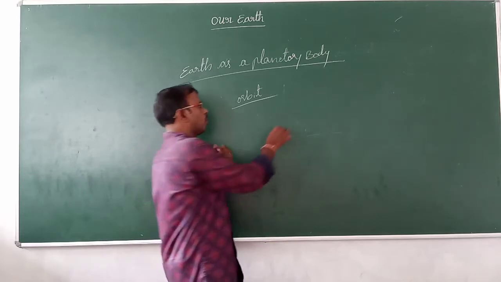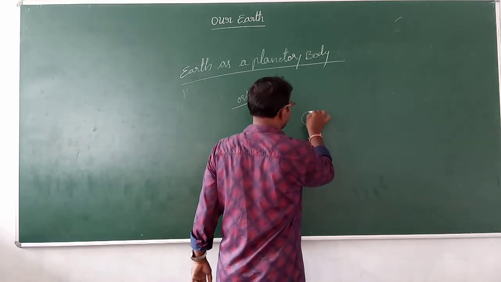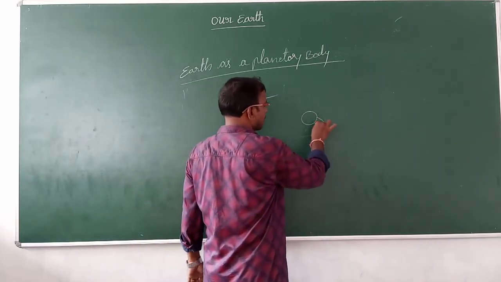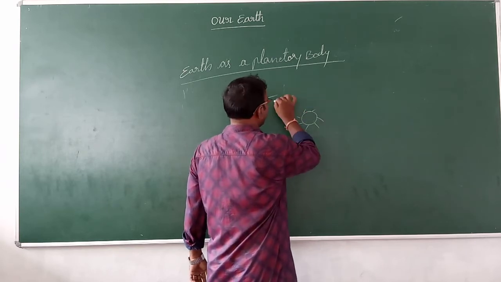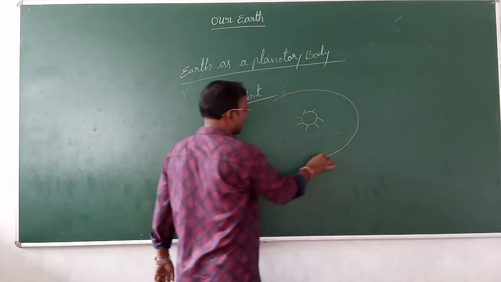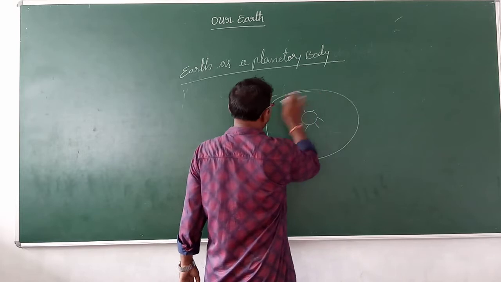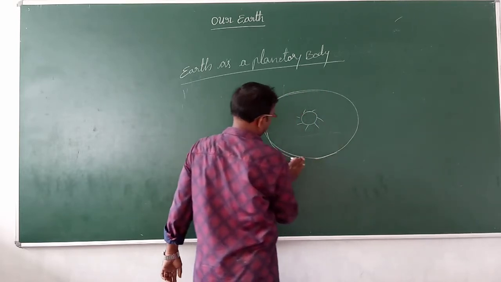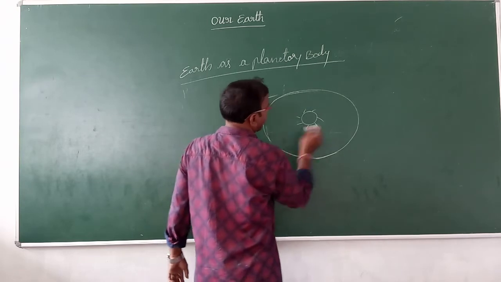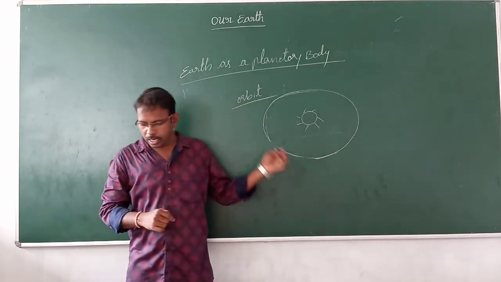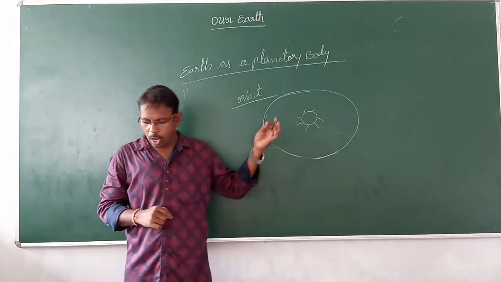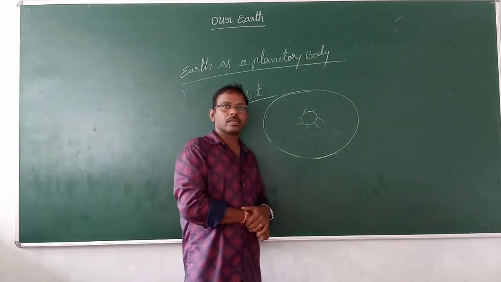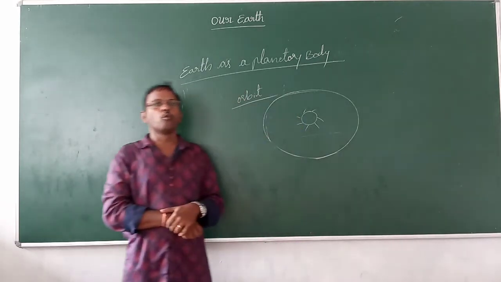So we know Earth is revolving around the sun. This is the sun, and Earth is revolving around the sun in this way, like this. We can say it is an elongated oval path.